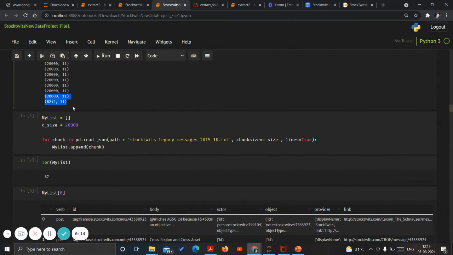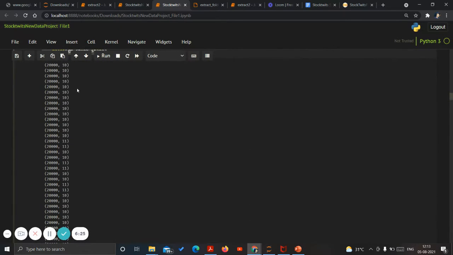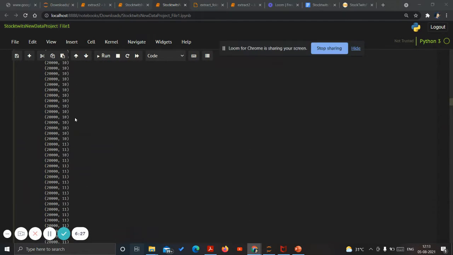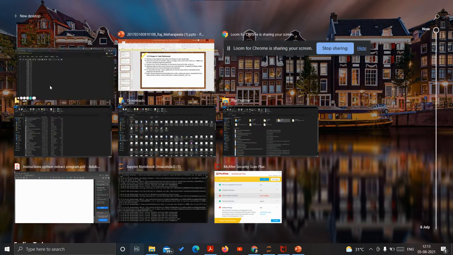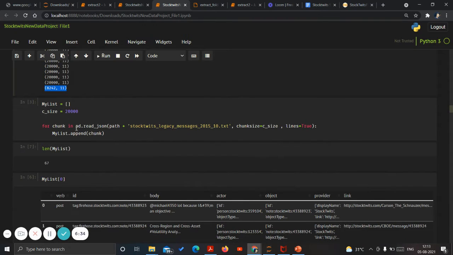I can say there may be a case where the last part does not contain 2000 rows, so it would take as many rows as it has. These are just to show you how many parts the complete data is divided into. It is not divided and run simultaneously; after completing one part, it would run another part.